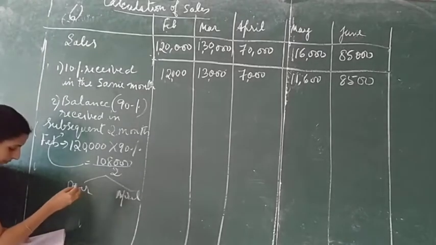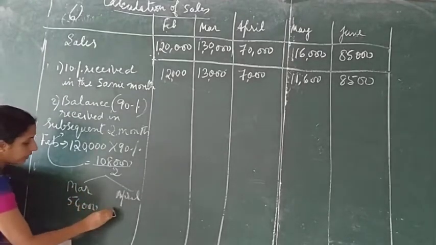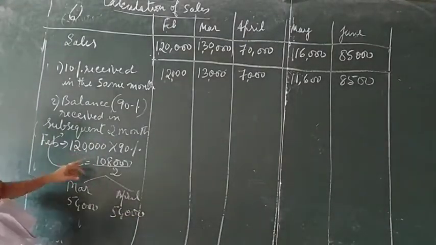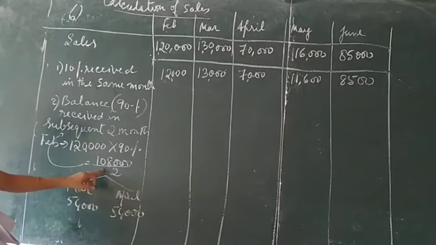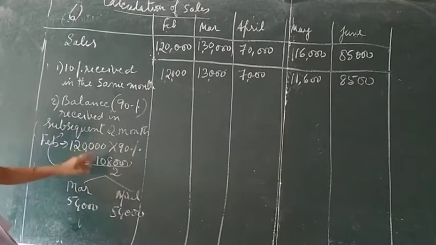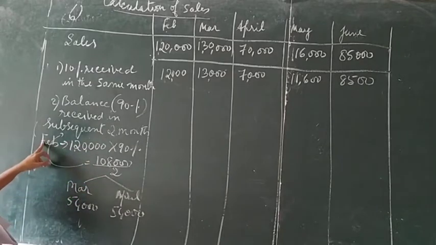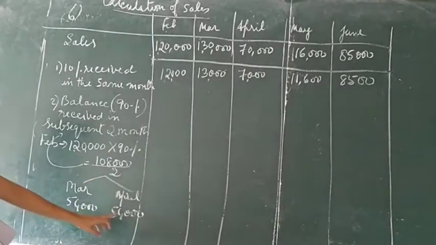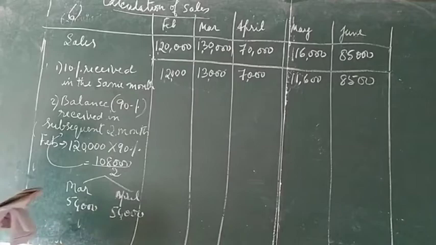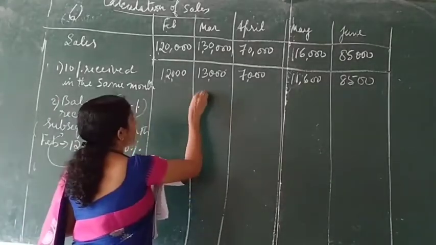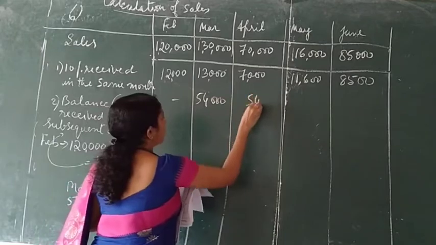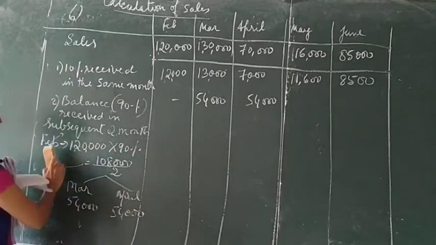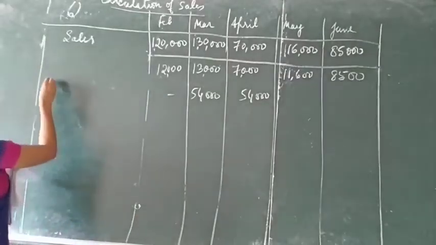That is 54,000 in March and 54,000 in April. So the balance 1,08,000 is divided by 2 because it is received in the subsequent 2 months. The next months after February are March and April. So I am recording this now: 54,000 in March and 54,000 in April. In the same way we need to calculate for the remaining months. Next I am moving to March.